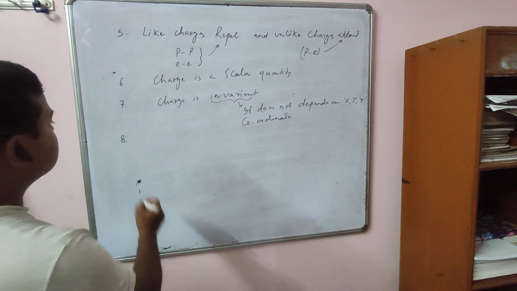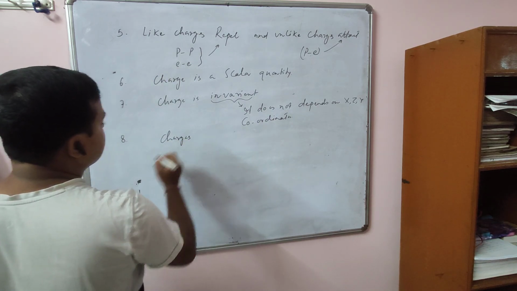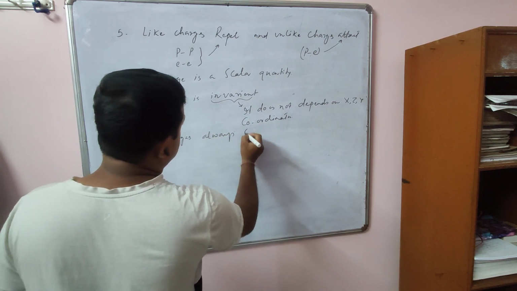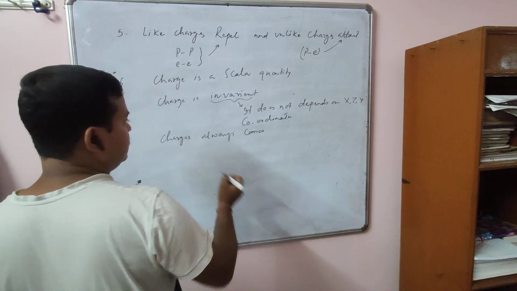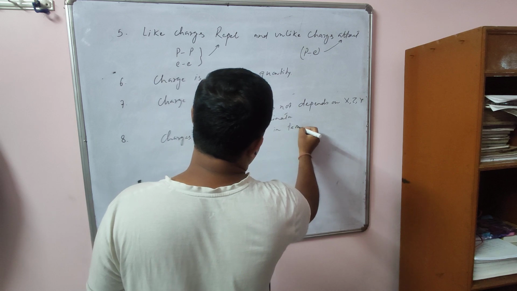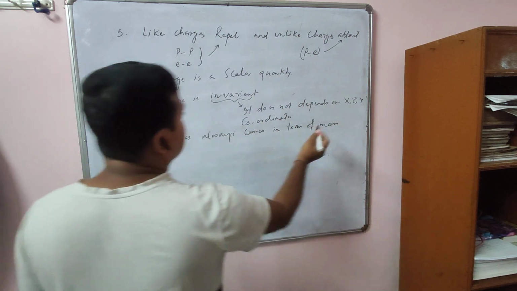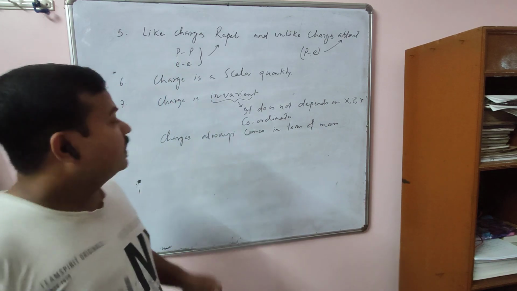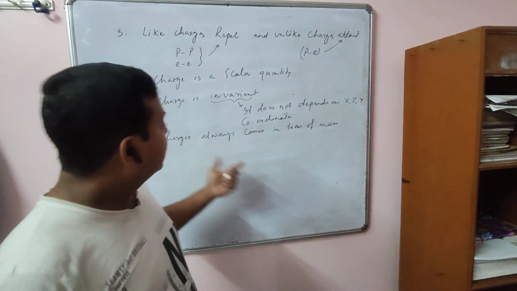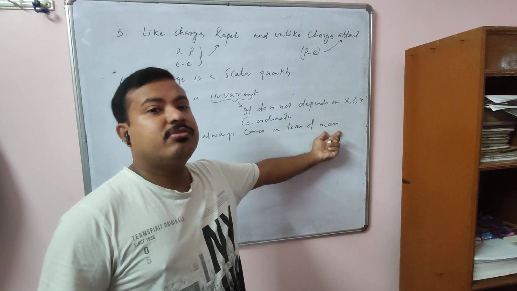And the last property is that charge always comes in terms of mass. It means whenever you charge a body, either positive or negative, there is a transfer of charge along with a transfer of mass.